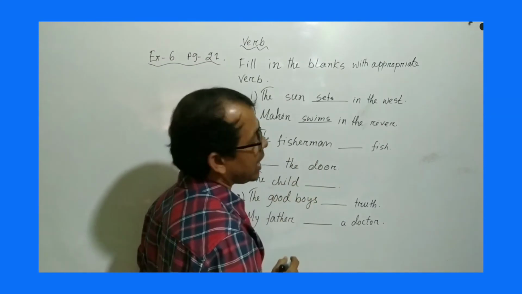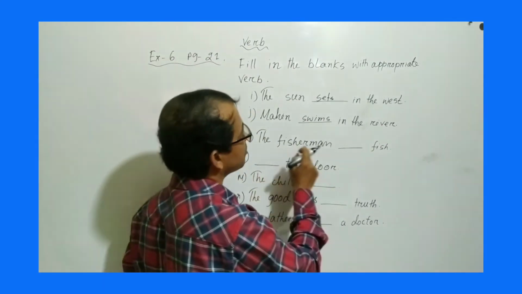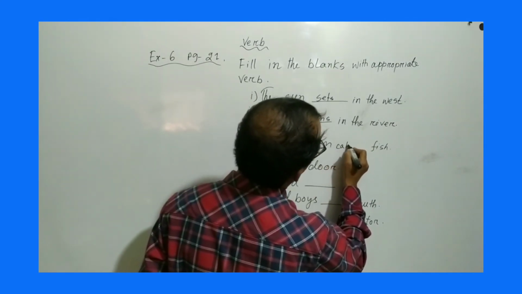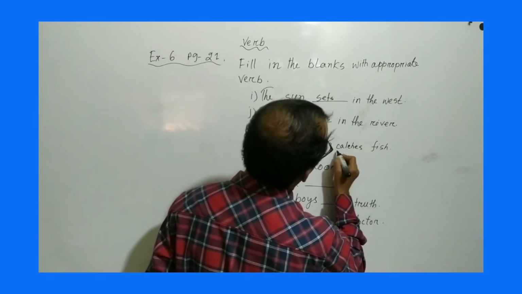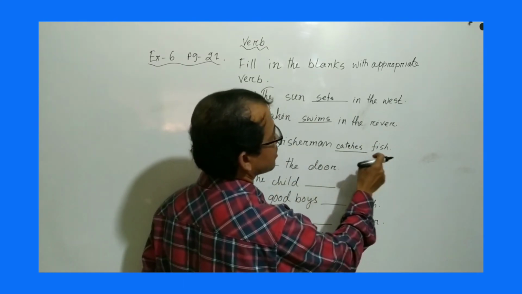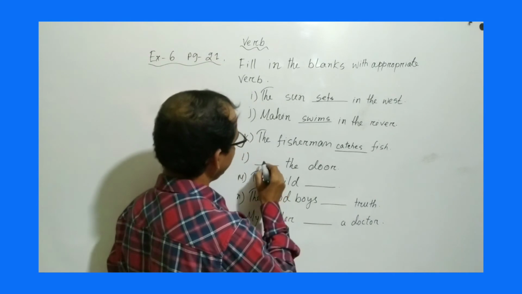The fisherman dash fish. So here you can see the subject is third person singular number, so here you can write catches, C-A-T-C-H-E-S. Okay. So the fisherman catches fish. Dash the door. Okay.